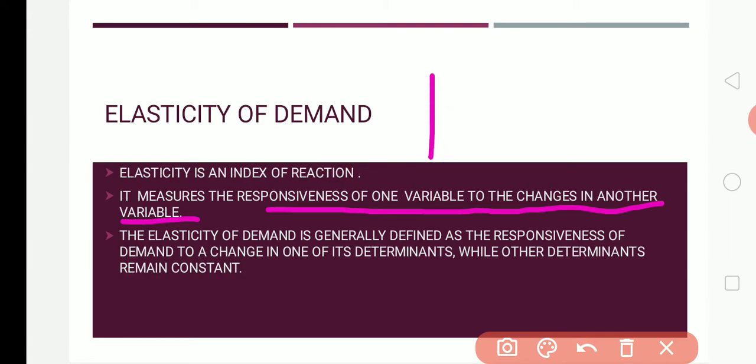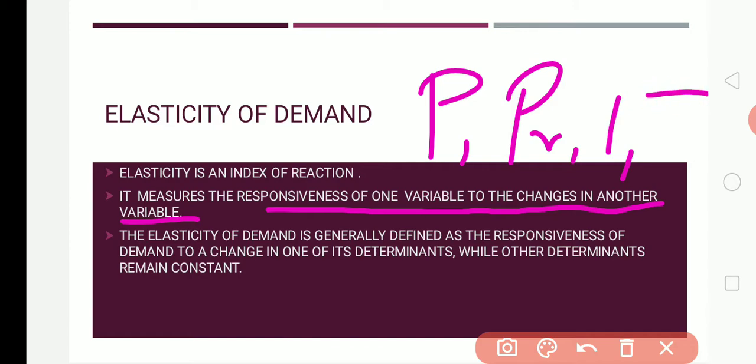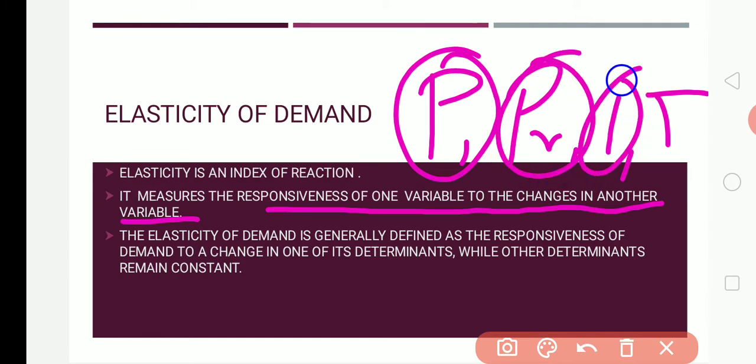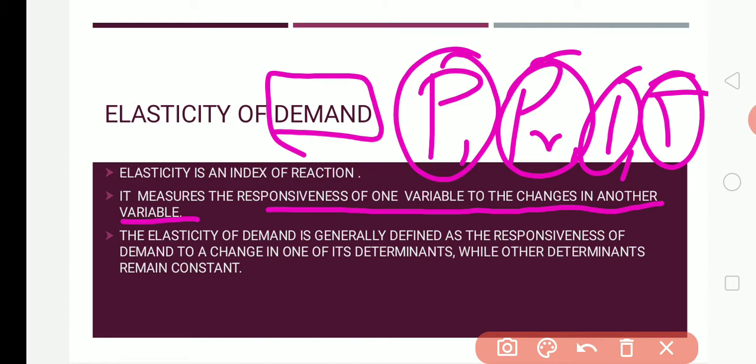One variable here is price. We have four determinants of demand: price, price of the related goods, income of a consumer, and taste and preferences of a consumer. If any one variable changes, automatically the demand is going to change. The demand is going to respond. That is what we are going to discuss in this topic.